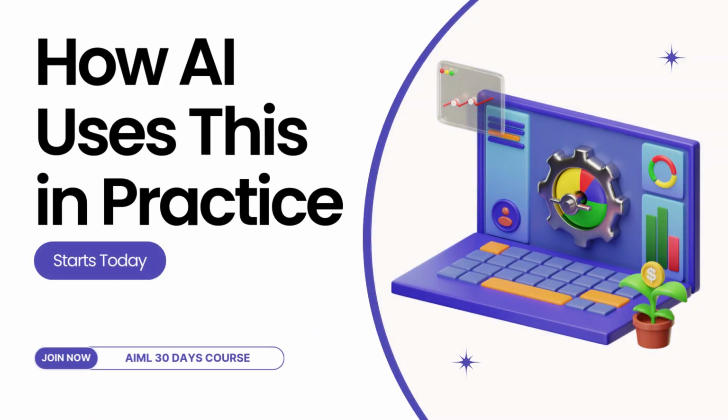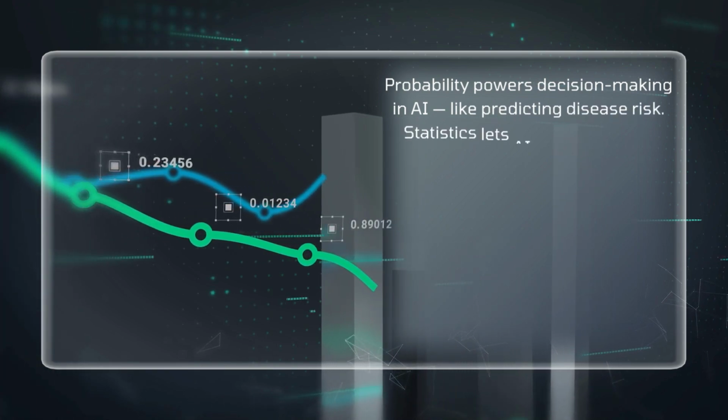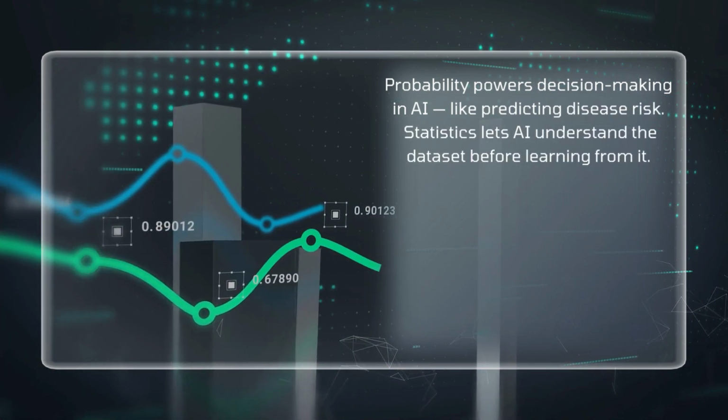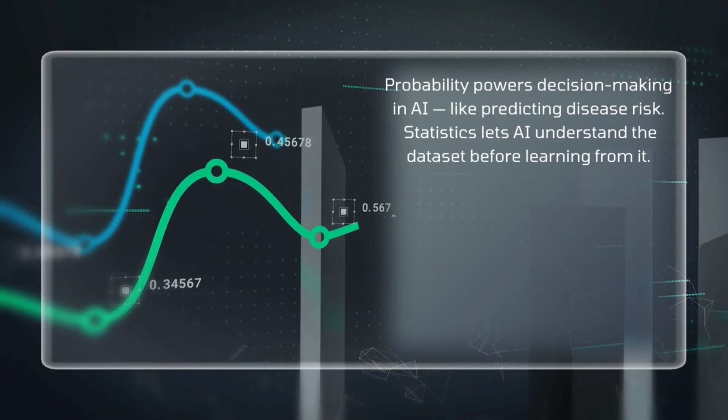How AI uses this in practice. Probability powers decision-making in AI, like predicting disease risk. Statistics lets AI understand the dataset before learning from it.